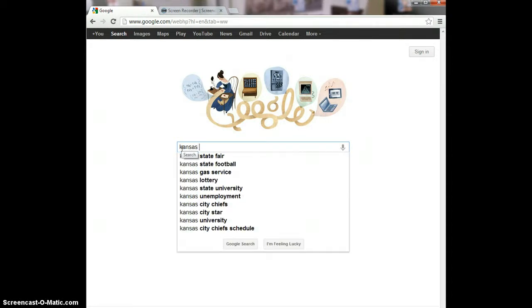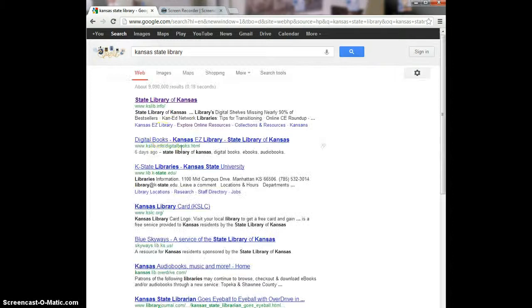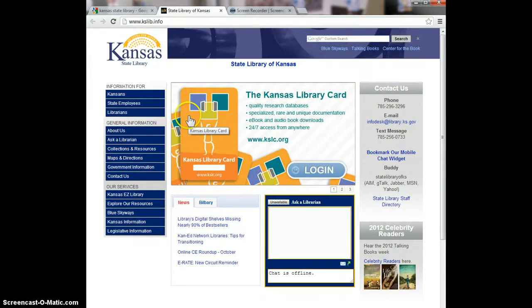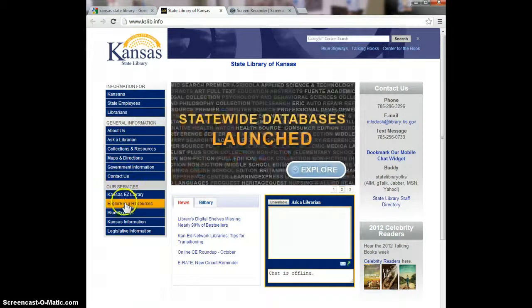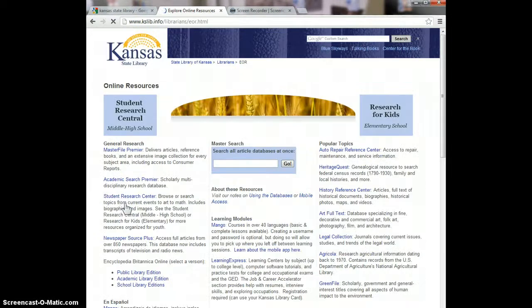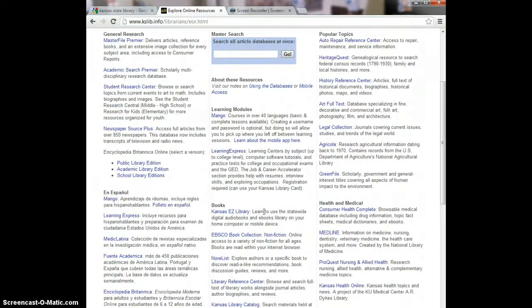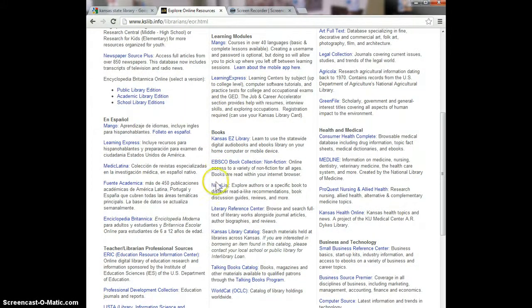I'm going to start by going to the Kansas State Library website because it has a link to NoveList. Here is the website. Over here is the main menu. Down near the bottom, I'm going to click Explore Our Resources. This brings up a page with links to the resources that Kansas has purchased for its citizens. In the center column near the bottom is a link to NoveList.